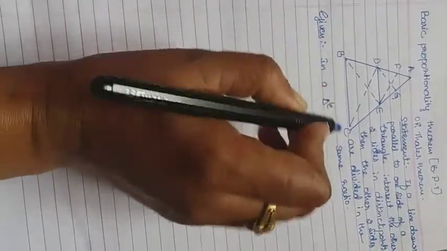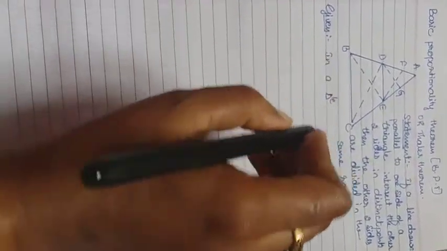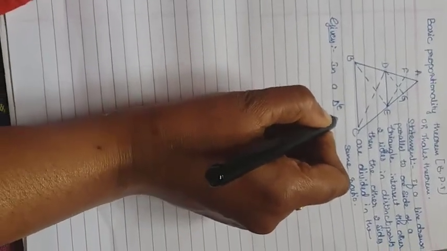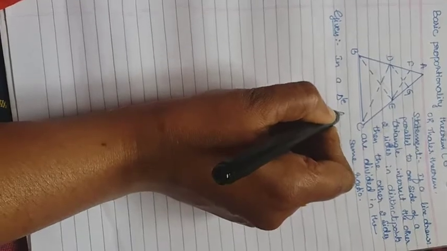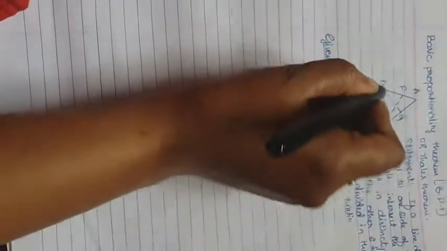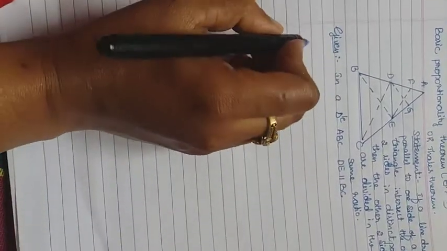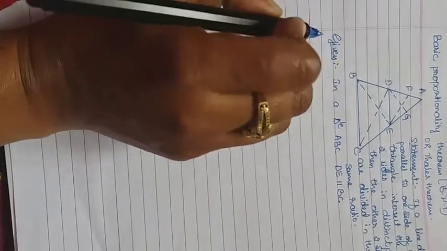If you write up to this, it is enough, and it is the easy way also. In triangle ABC, they have given DE parallel to BC, with the parallel symbol. So that is the given.